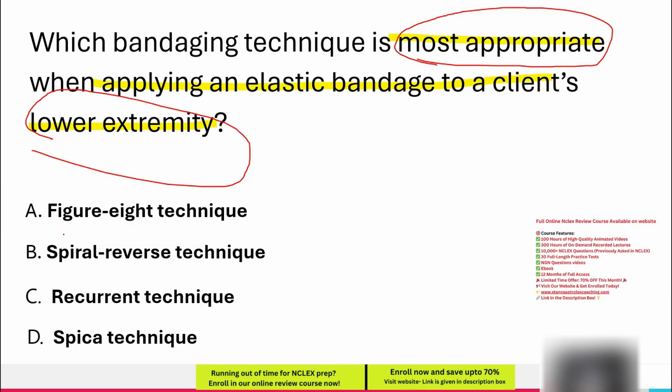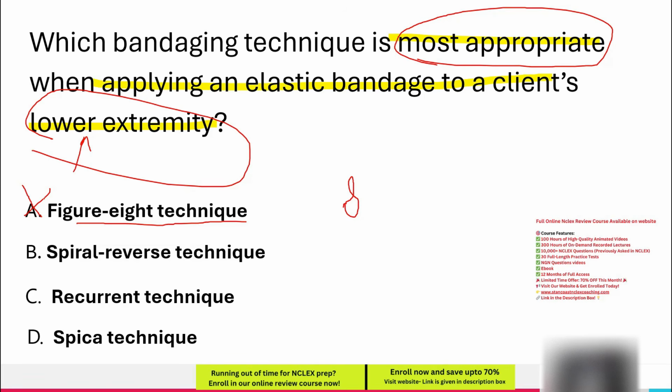Option A, Figure 8 technique. This method wraps the bandage in a crisscross, 8-shaped pattern, providing firm support and stability. It is mainly used for joints like the ankle or knee, ensuring flexibility while maintaining compression. However, since the question refers to the lower extremity in general, not just a joint, this is not the best choice.